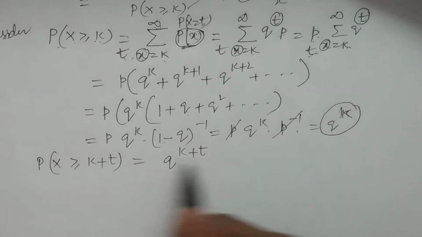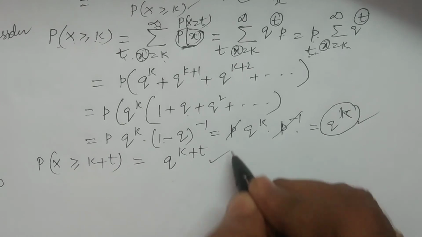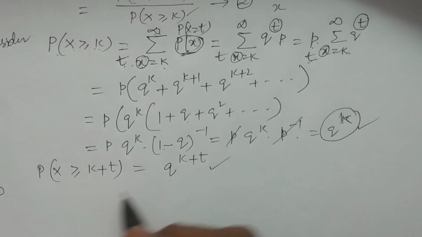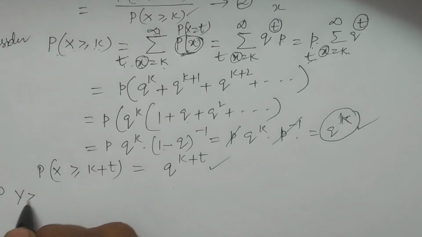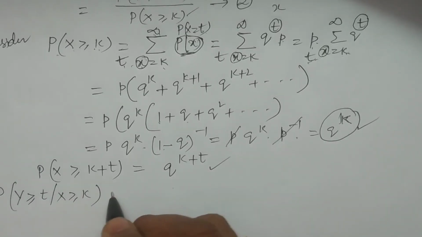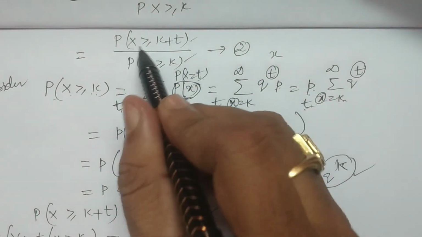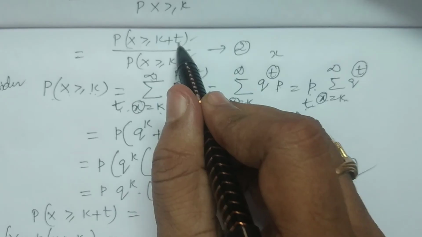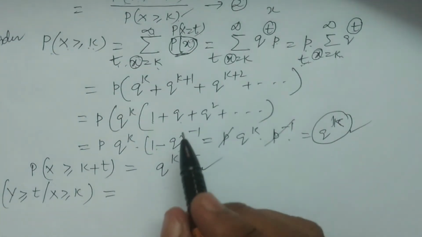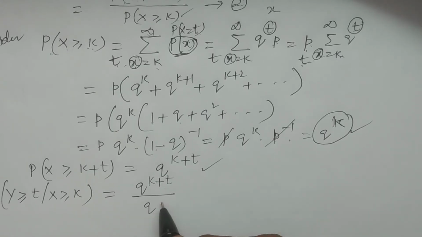So therefore, I'm substituting these two values, q power k and q power k plus t, in probability of y greater than or equal to t given x greater than or equal to k. So it is equivalent to the division, that is, you consider this equation: probability of x greater than or equal to k plus t divided by probability of x greater than or equal to k, which is nothing but q power k plus t divided by q power k. So we can cancel q power k, it is nothing but q power t.